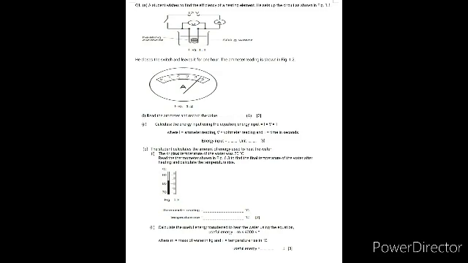A student wishes to find the efficiency of the heating element. He sets up the circuit as shown in figure 1.1. So you have a 12 volt supply, 500 gram of water, an ammeter, a voltmeter, and a heating element. Now he closes the switch and leaves it for 1 hour.